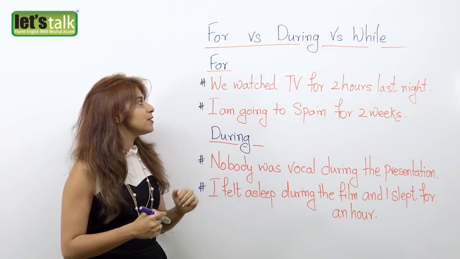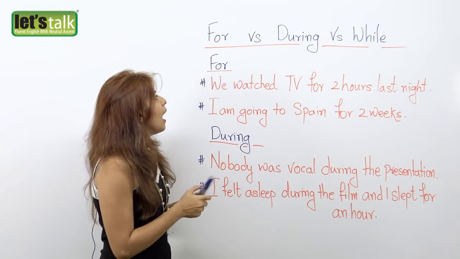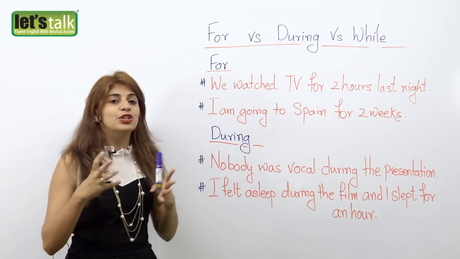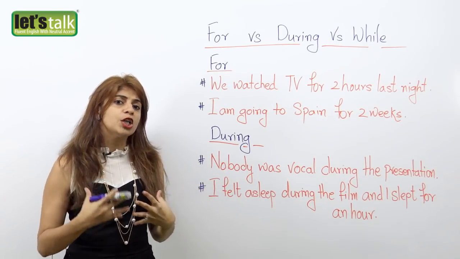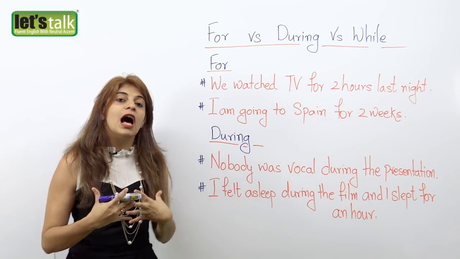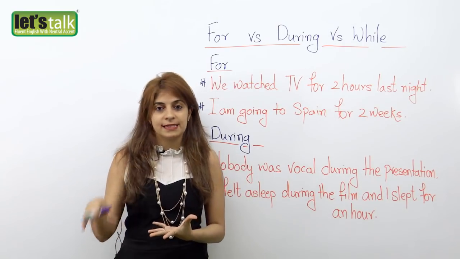Now, the first preposition that we are going to look into is for. When do we use the preposition for? For is used when you are trying to express how long something goes on or how long someone does something.